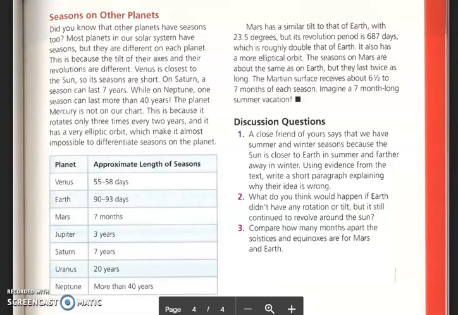The planet Mercury is not on our chart. This is because it rotates only 3 times every 2 years, and it has a very elliptic orbit, which makes it almost impossible to differentiate seasons on the planet.